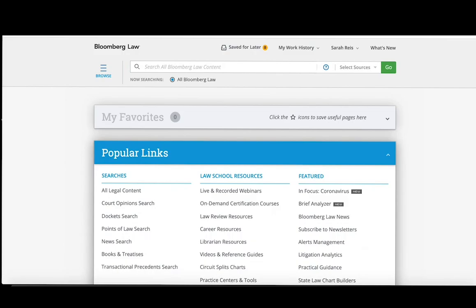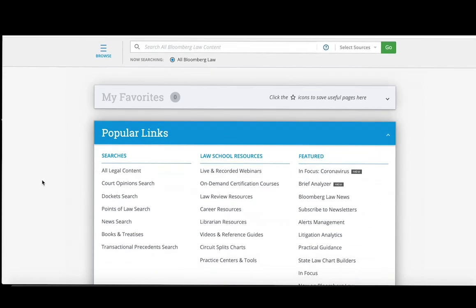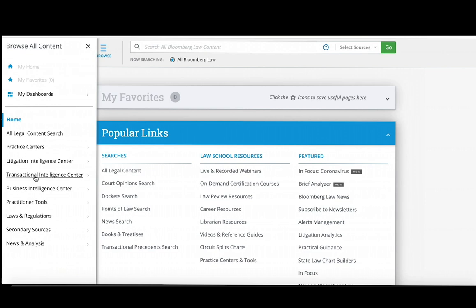Let's take a look at some of the resources and tools available through the Transactional Intelligence Center on Bloomberg Law. One thing to keep in mind about Bloomberg Law is that they are constantly changing how the homepage looks. So there is no necessary guarantee that the next time you log on to this website, it will look exactly like this. For now, you can access the Transactional Intelligence Practice Center through this Practice Centers and Tools link, or a safe bet is to click on Browse and then access it there.